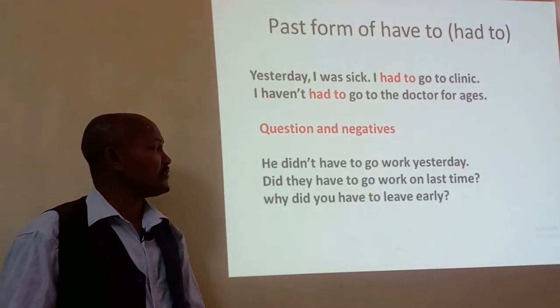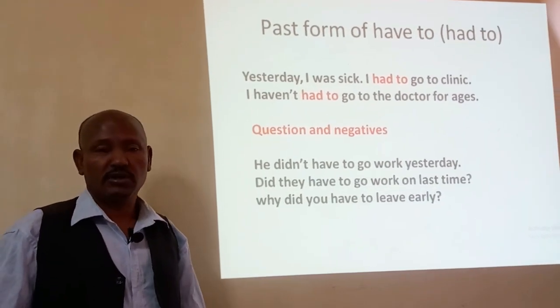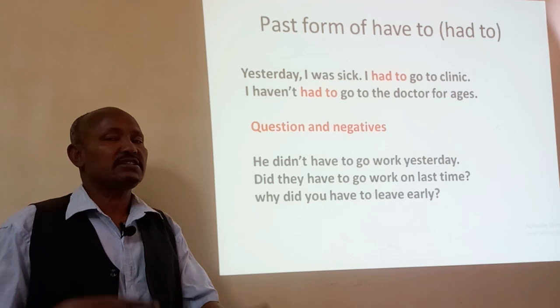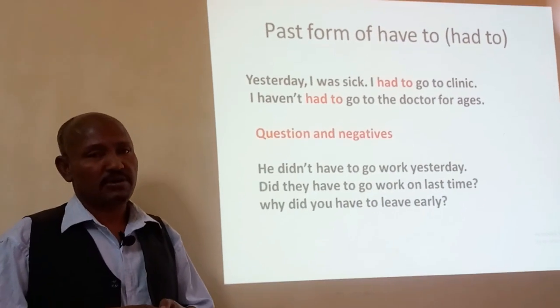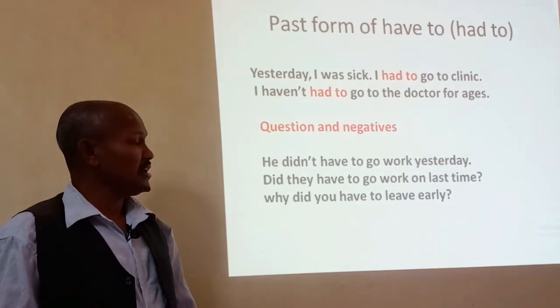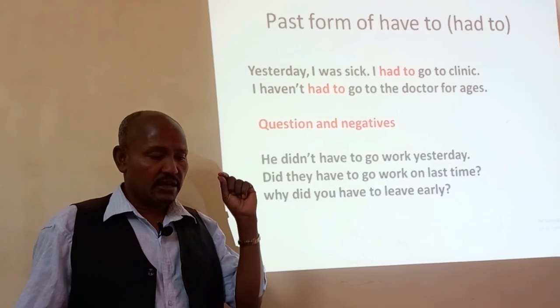I didn't have to go to, she didn't have to go to, we didn't have to go to, it didn't have to go to, he didn't have to go to. All pronouns use didn't have to. We don't use hadn't.